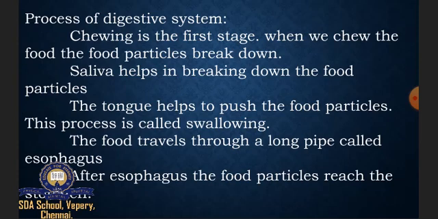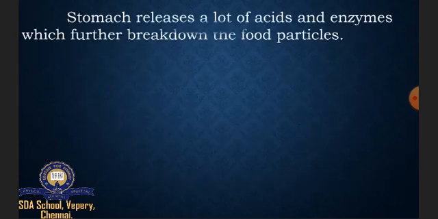So first stage is the chewing. Then saliva helps in breaking down the food particles. Then the tongue will push the food particles. Then after the tongue, the food travels through the long pipe known as esophagus. So after esophagus, the food particles reach the stomach. Stomach releases a lot of acids and enzymes which further break down the food particles. So in the stomach, it releases a lot of acids and enzymes for the unbroken food particles.